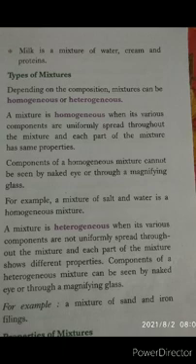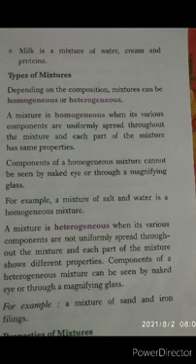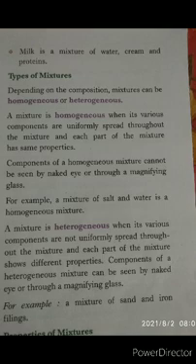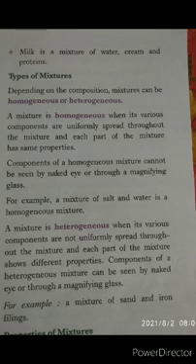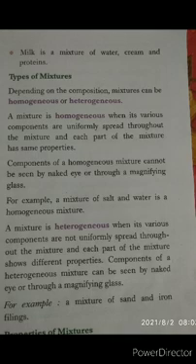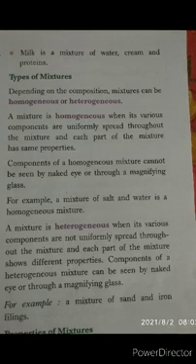A mixture is heterogeneous when its various components are not uniformly spread throughout the mixture and each part of the mixture shows different properties. Components of a heterogeneous mixture can be seen by the naked eye or through a magnifying glass.